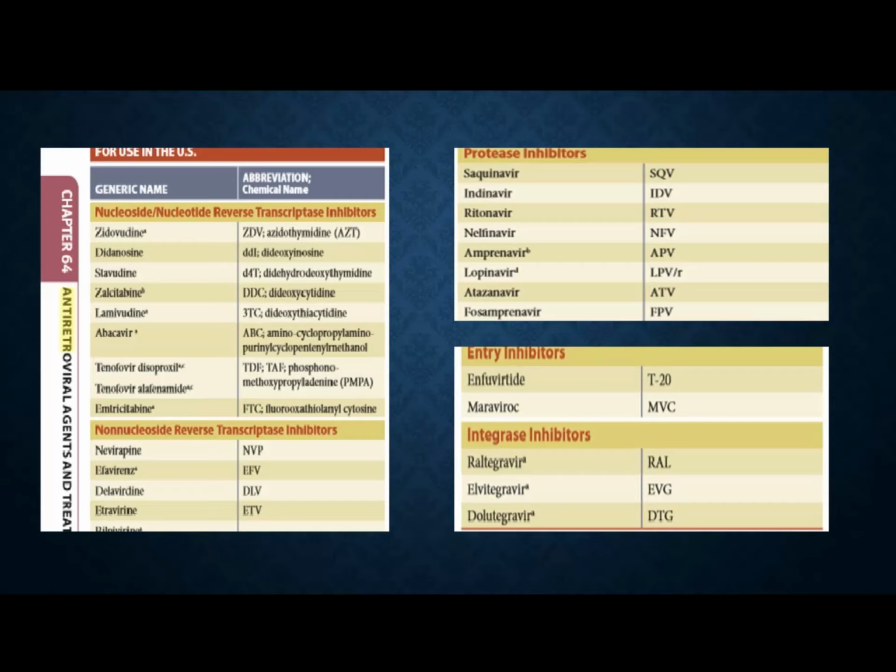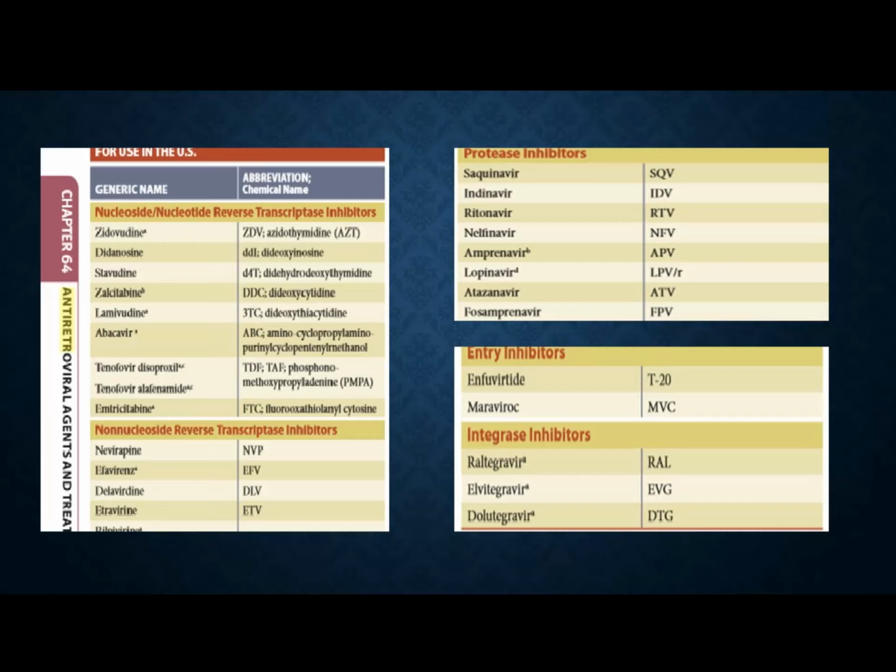The entry of viral organisms into host cells is prevented by giving enfuvirtide-like drugs or enfuvirtide itself. The fusion of HIV with the host CD4 cells is an important step in viral replication, but enfuvirtide is never going to be your first choice of drug in case of HIV infection. And the last group is called integrase inhibitors.